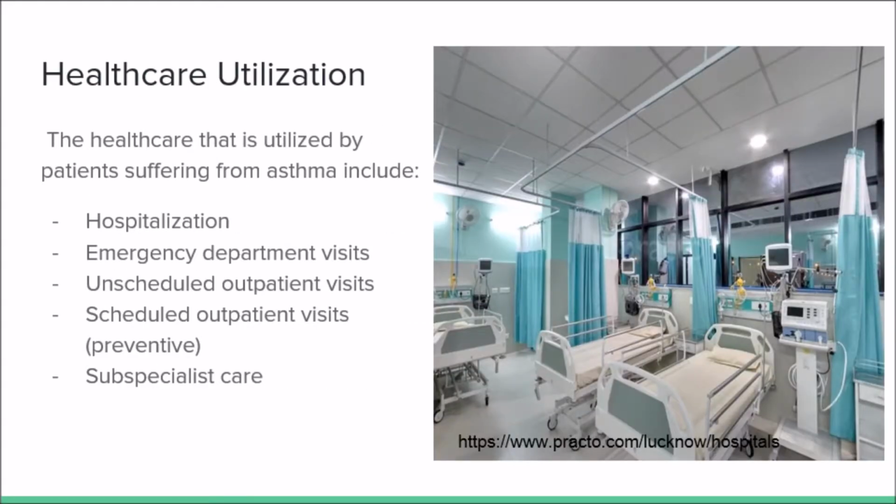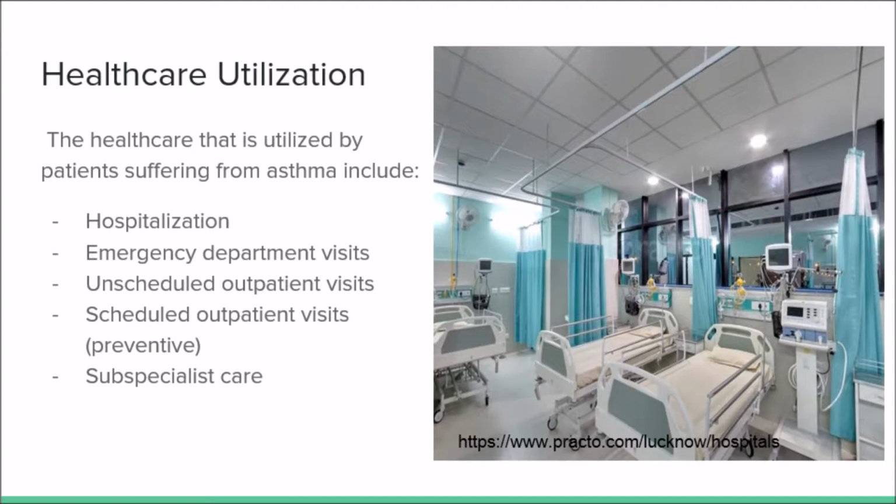Another theme when discussing the chronicity or complexity of disease to consider is the healthcare utilization by these individuals. The healthcare that is utilized by patients suffering from asthma includes hospitalization, emergency department visits, unscheduled outpatient visits, scheduled outpatient visits for preventative purposes, and subspecialist care such as seeing a respiratory therapist.